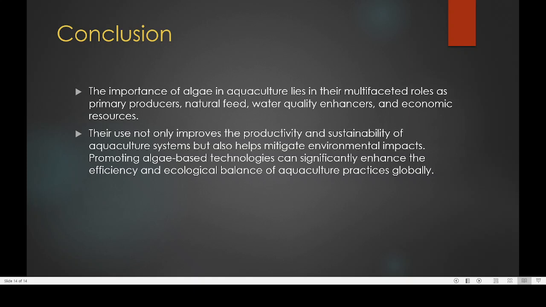Their use not only improves the productivity and sustainability of aquaculture systems, but also mitigates, that means reduces, the environmental impact. Promoting algae-based technology, algal technology, of which there are different types, can significantly enhance the efficiency as well as the ecological balance of aquaculture all over the world. So this will give you an idea of how algae affect the life of plants and animals in an aquacultural pond.